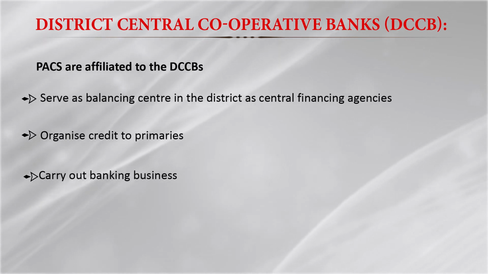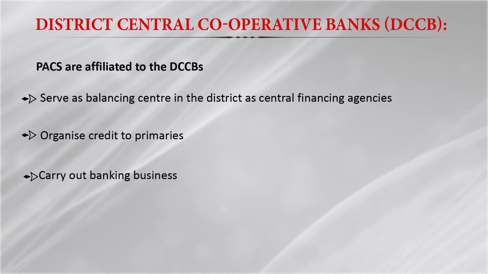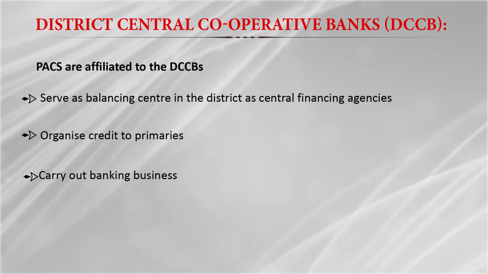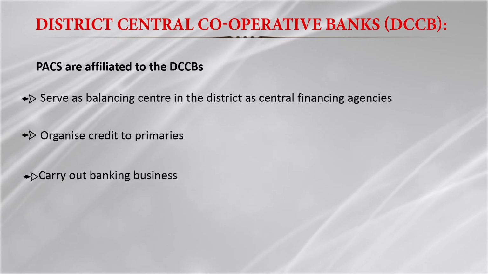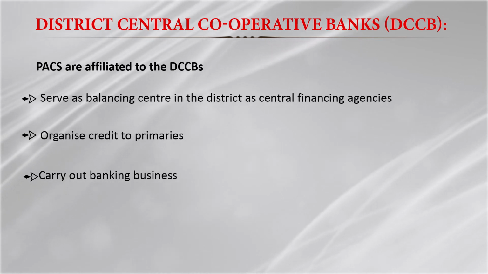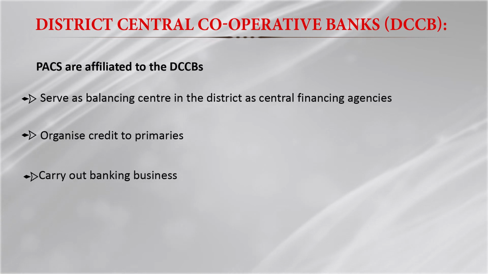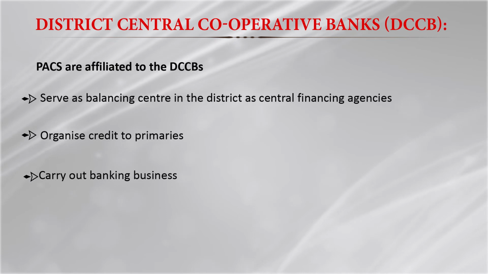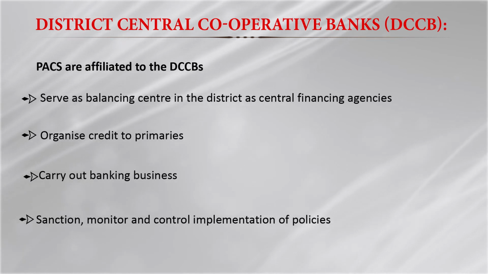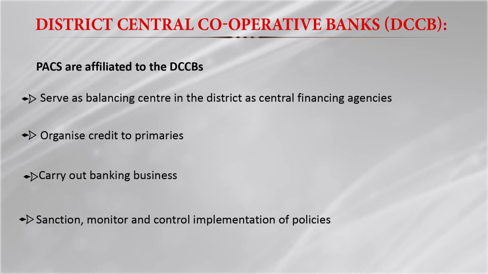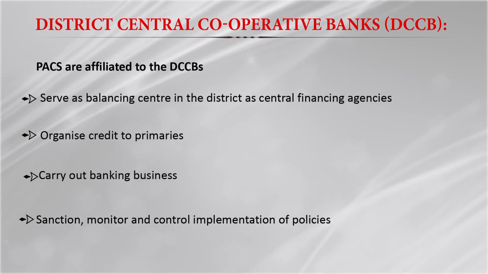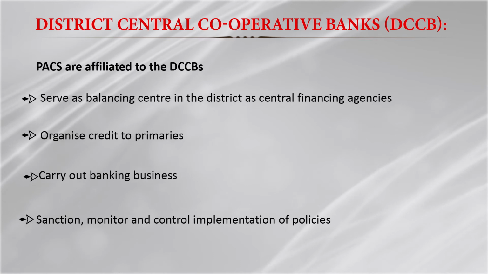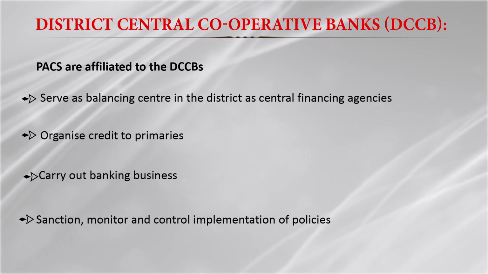One is the primary agriculture credit cooperative society; they are also members. There are individuals who are also members of the district central cooperative banks. So they provide loan credit to both the primary agriculture credit societies as well as the individual members of the district central cooperative bank. And they sanction, monitor, and control implementation of the policy of the cooperative societies, and they monitor the activity of the primary agriculture credit society also.